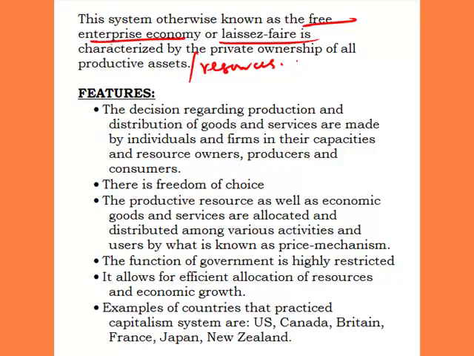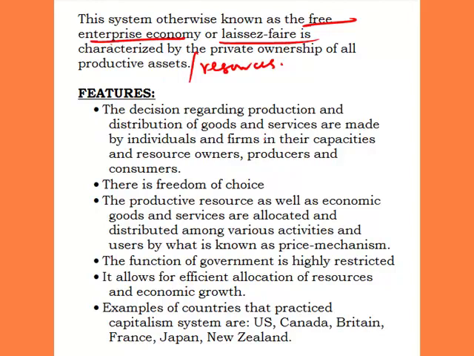That kind of economy is said to be capitalist in nature. When all the factors of production are owned by individuals in that country, then we'll talk about that country to be a capitalist economy. Then, what are the features of a capitalist economic system?